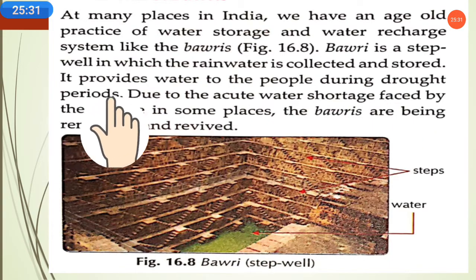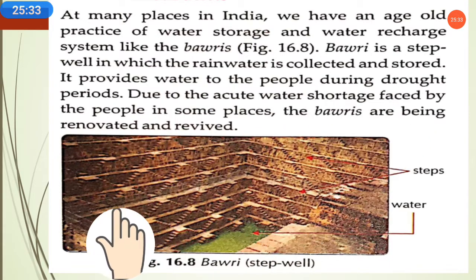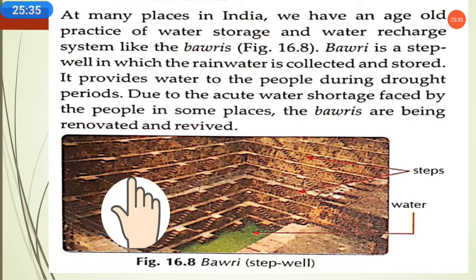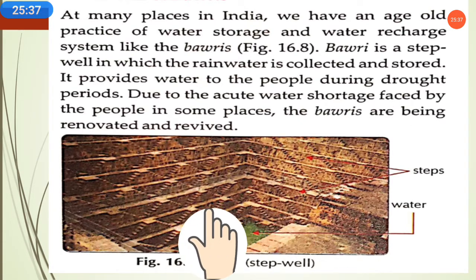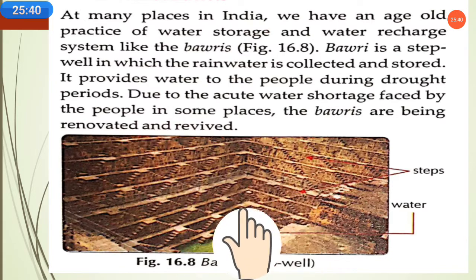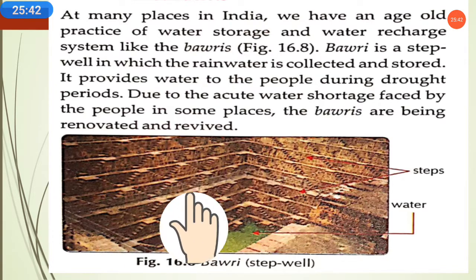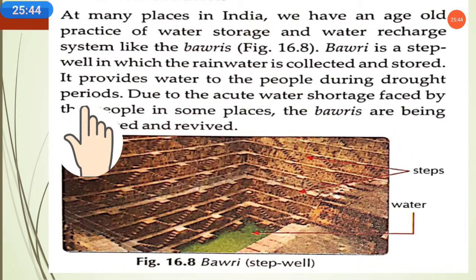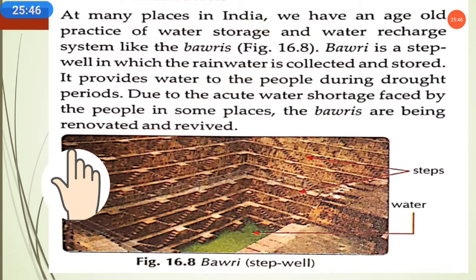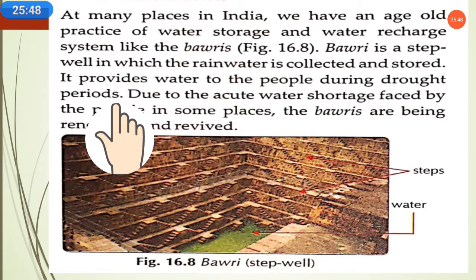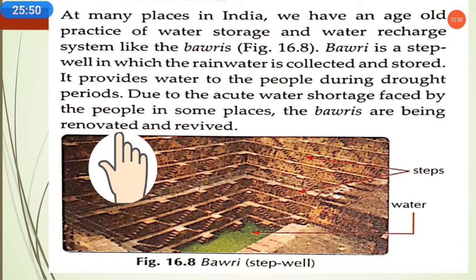So a bowery is a step well in which the rainwater is collected and stored. As you can see, it is a step well, we can go down step by step. It is like a well that stores all the rainwater in it. So it provides water to the people during drought periods, during the dry months.